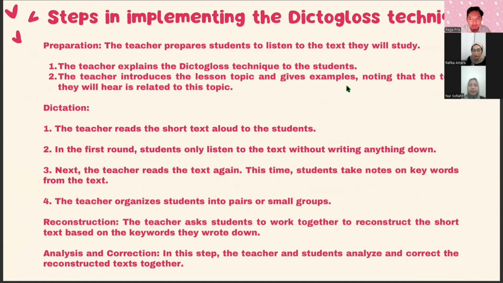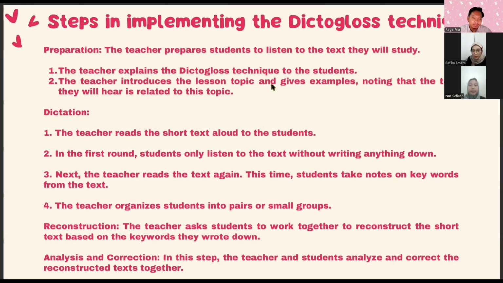Okay, for the next one is the steps in implementing the dictogloss technique. For the first is preparation. The teacher prepares students to listen to the text they will study. There are two steps. The first one is the teacher explains the dictogloss technique to the students. And the second one is the teacher introduces the listening topic and gives examples, noting that what they will hear is related to this topic.